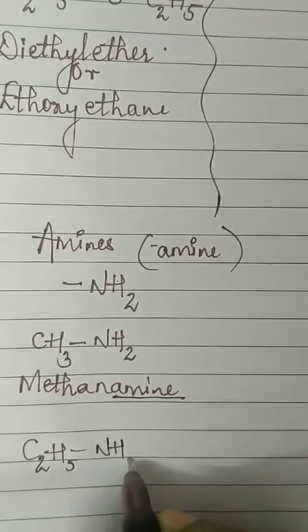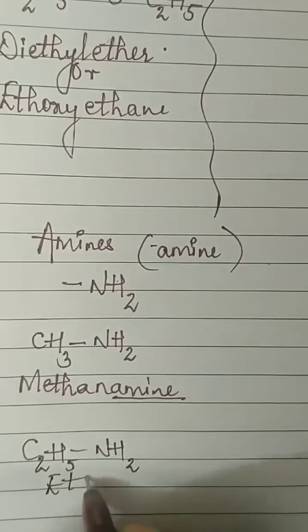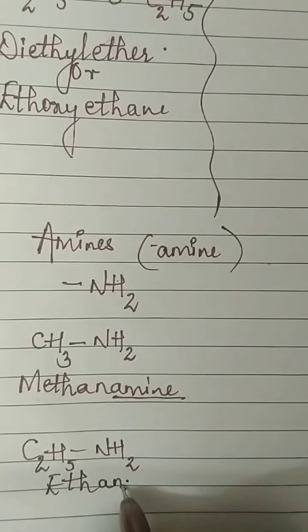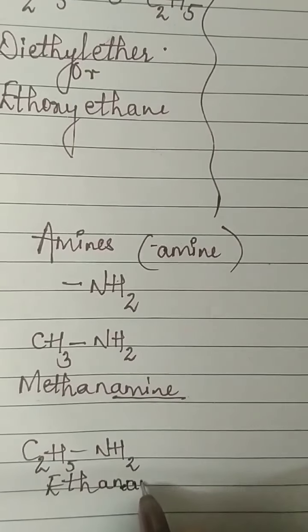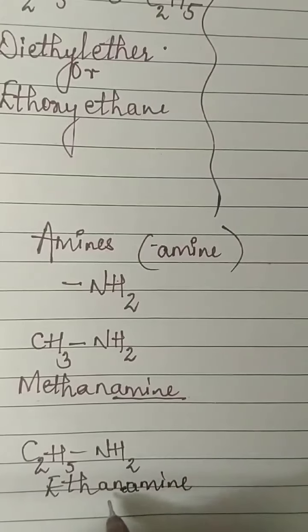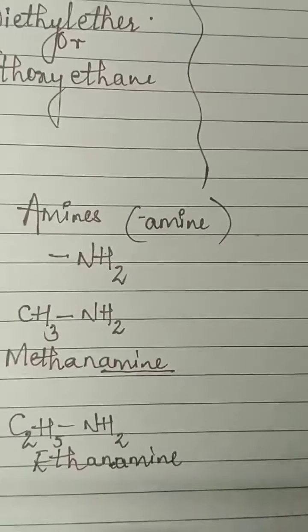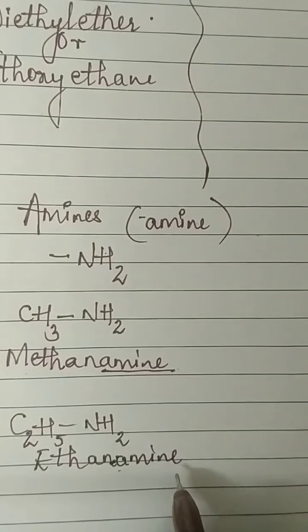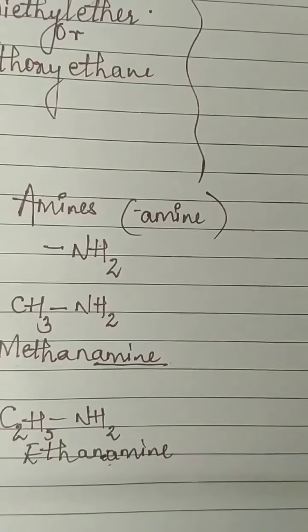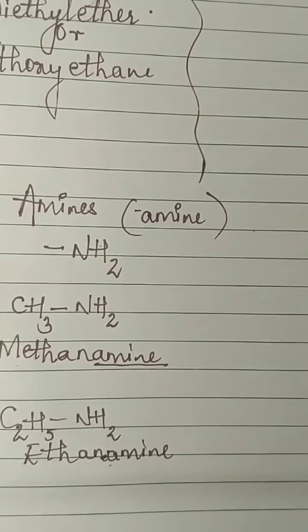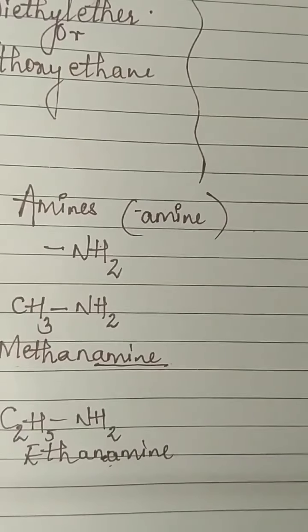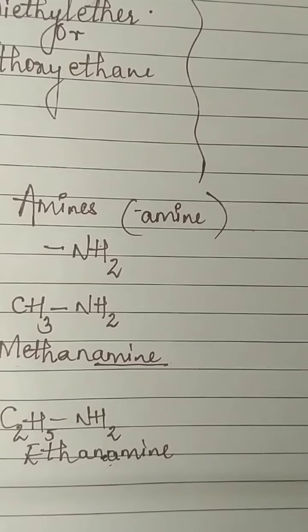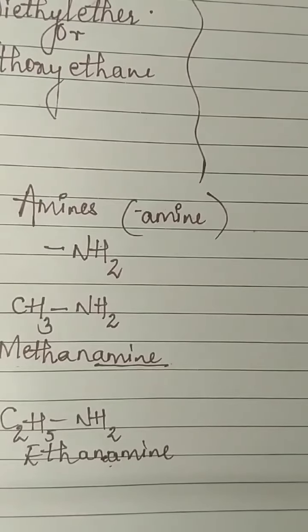So if it is C2H5NH2, you will write it as ethanamine. Ethanamine. Till ethane you will write, but you will drop E and introduce there AMINE. Ethanamine. Okay? So remember only these examples. Ester and ether will not be asked much, but still we will discuss a few examples when we talk about the IUPAC nomenclature.